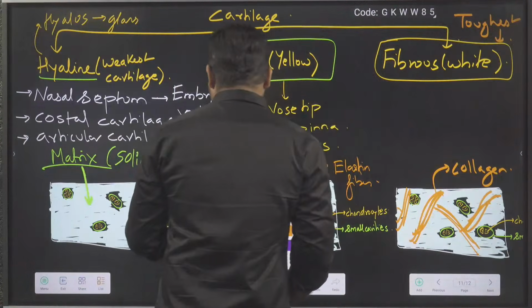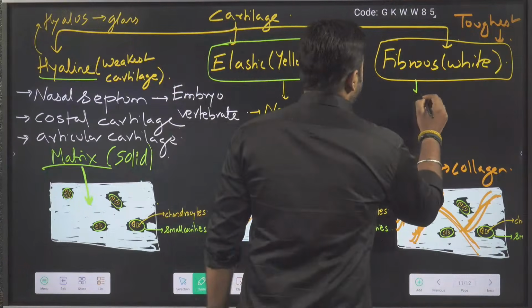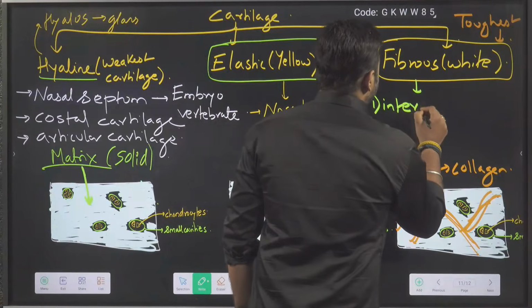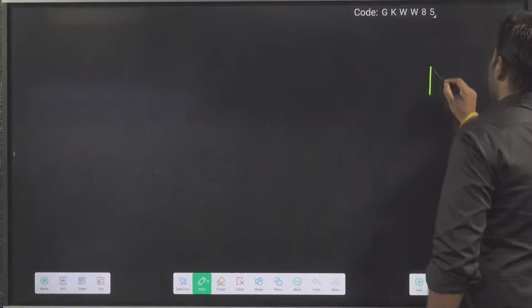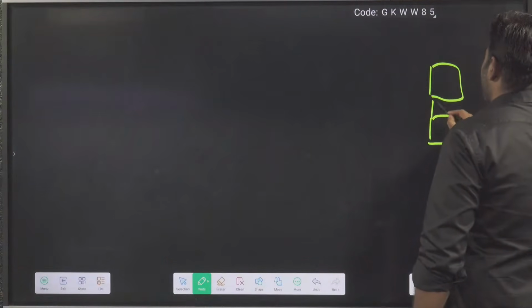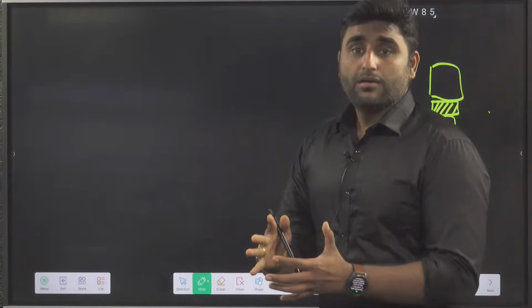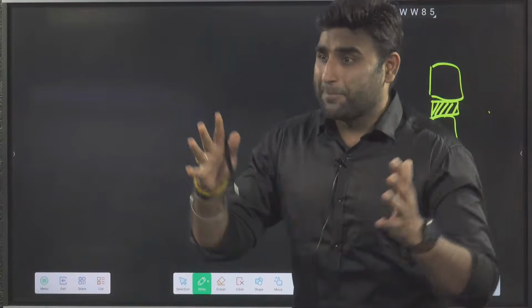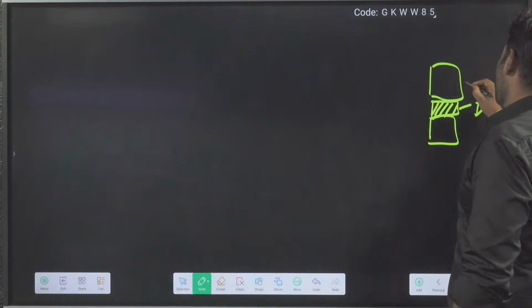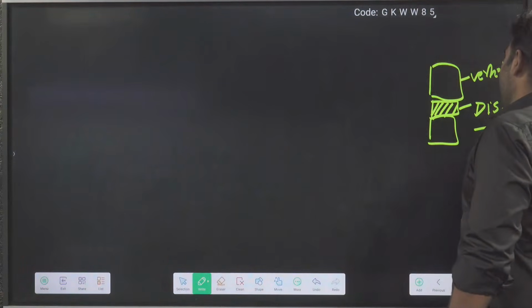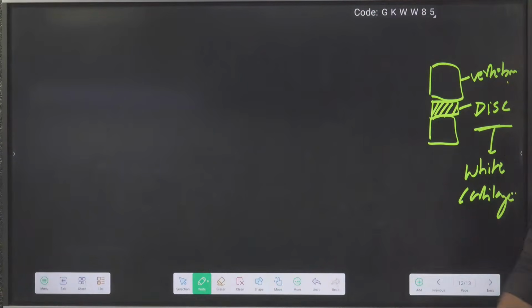Intervertebral disc. It is located in the intervertebral disc between two vertebrae. You remember the diagram? Vertebra above, vertebra below, and there is a disc in between which you call the intervertebral disc. A lot of torsion, twisting, and compression forces are there. So this is the intervertebral disc, and this is your vertebrae. The intervertebral disc is made up of which cartilage? White cartilage. Are we clear?